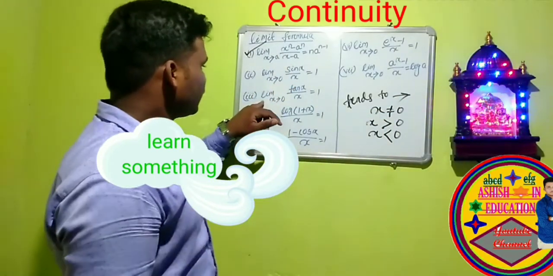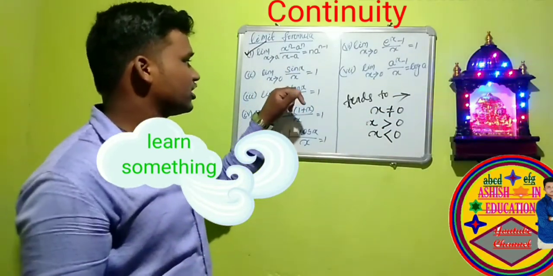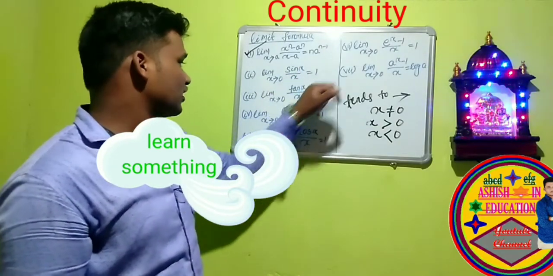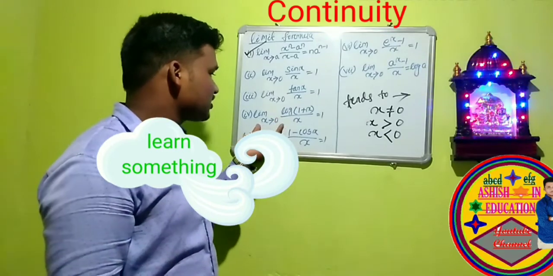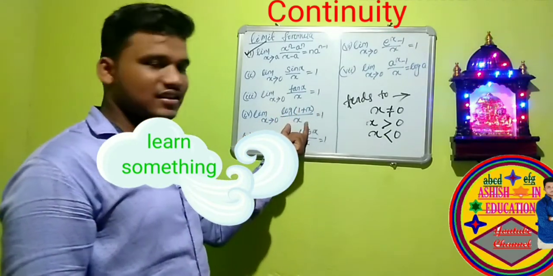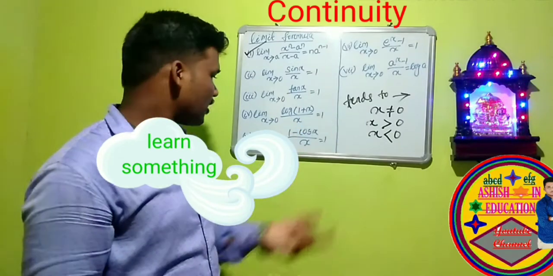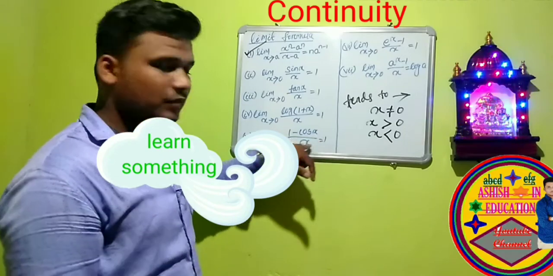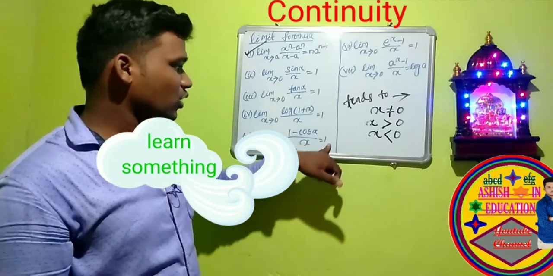Then again limit x tends to 0, sin x by x is equal to 1. Limit x tends to 0, logarithm of 1 plus x by x is equal to 1. Limit x tends to 0, 1 minus cos x divided by x is equal to 1.